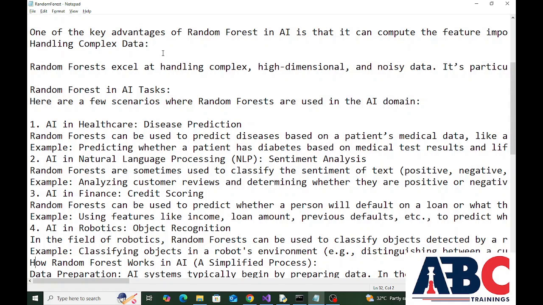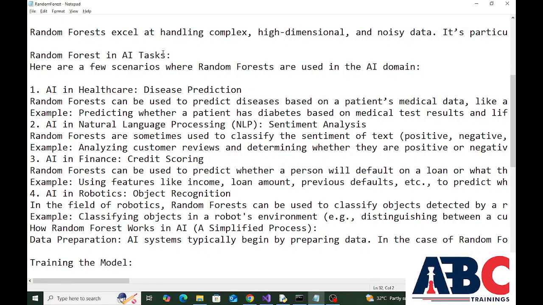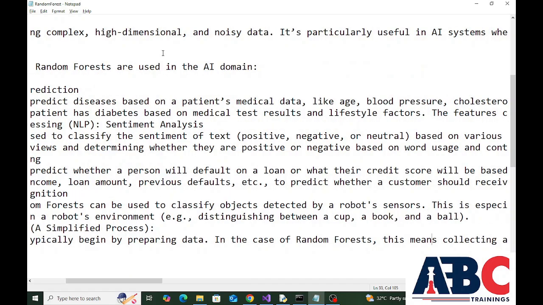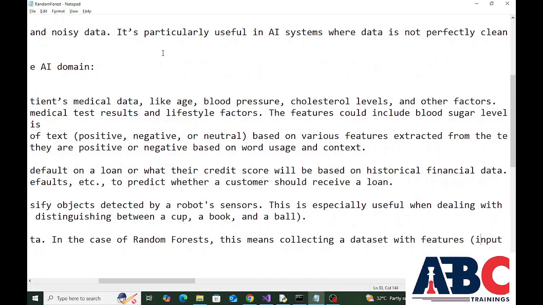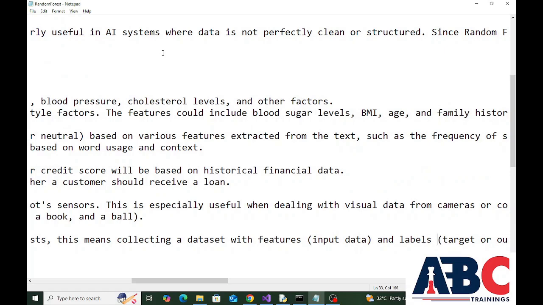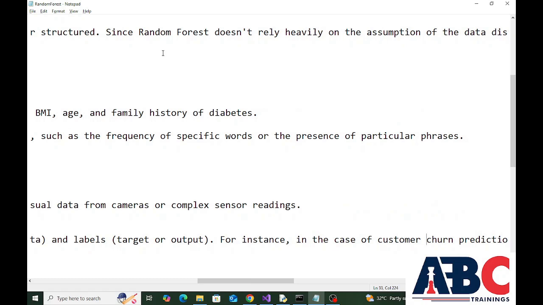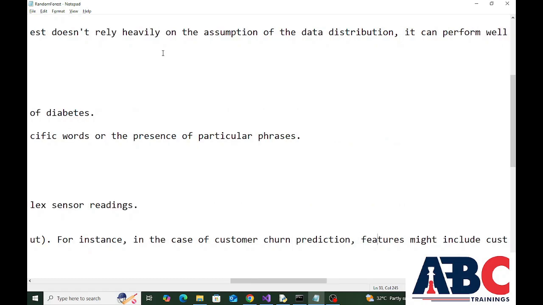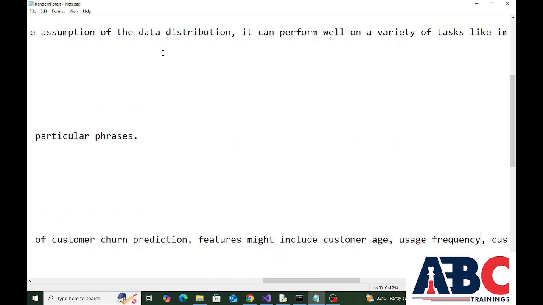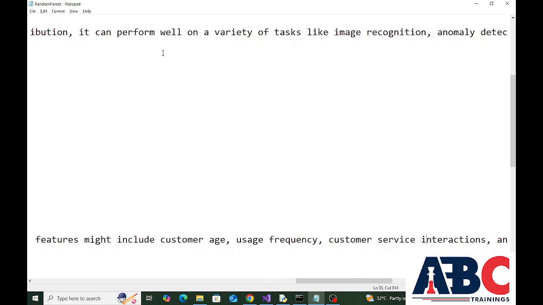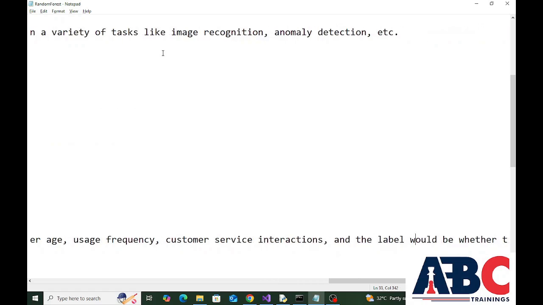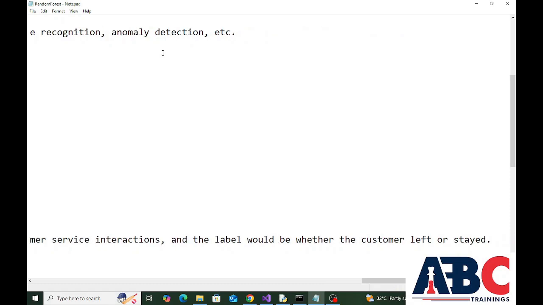Next concept is how random forest works in AI, a simplified process. First point is data preparation. AI systems typically begin by preparing data. In the case of random forests, this means collecting a dataset with features, input data, and labels, target or output. For instance, in the case of customer prediction, features might include customer age, usage frequency, customer service interactions, and the label would be whether the customer left or stayed.